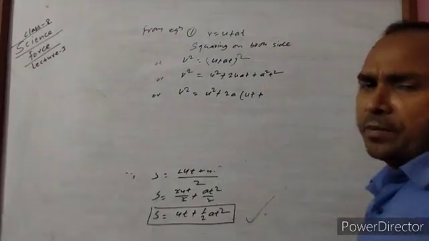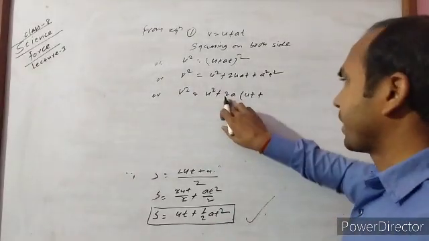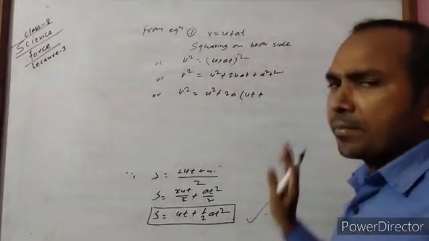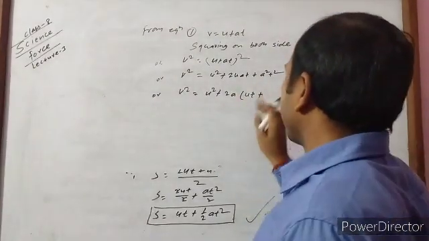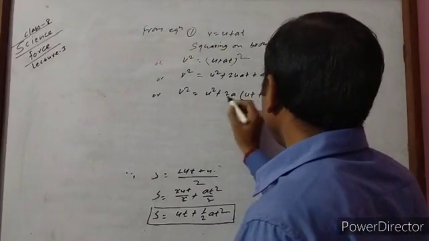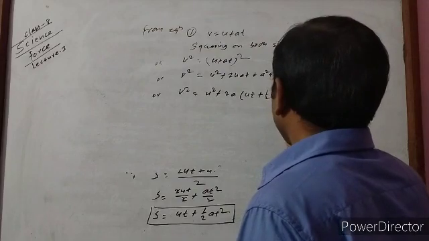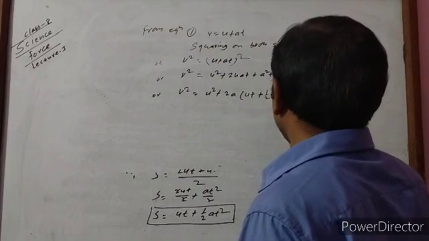Here 2 is not available, but I have taken 2a common, so a is already there, but 2 cannot be taken. So when you take 2 common from this term, then half at square comes.